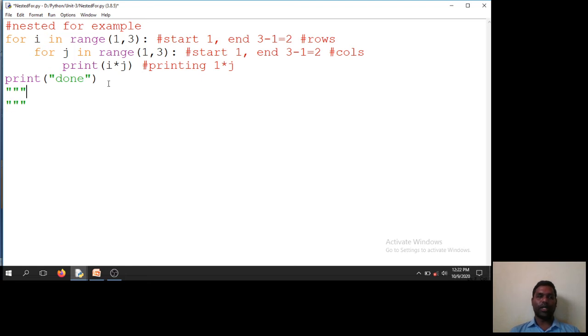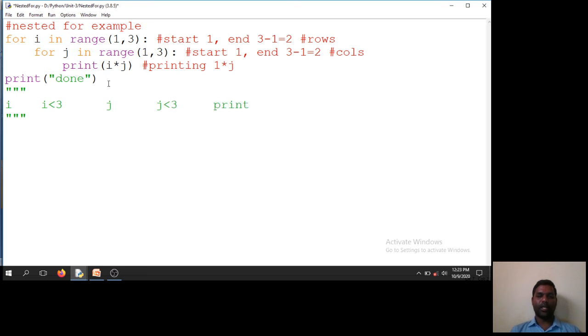So here, what are the things? The i value: i less than 3 is the condition. And the j value: j less than 3 is the condition.